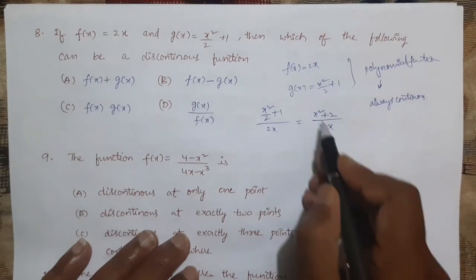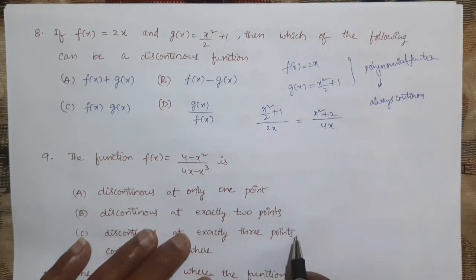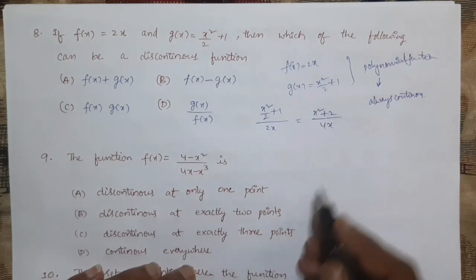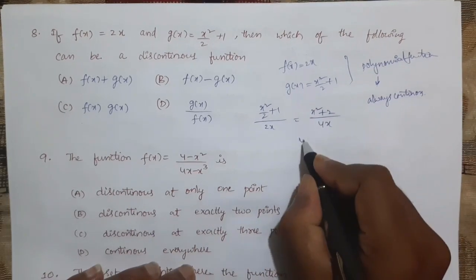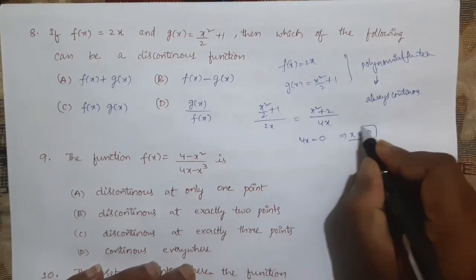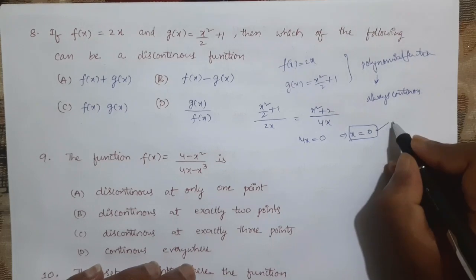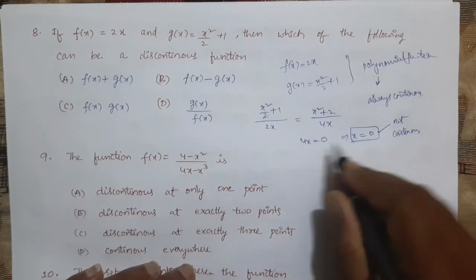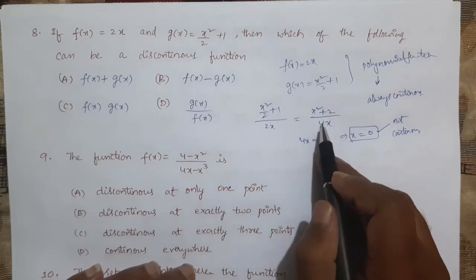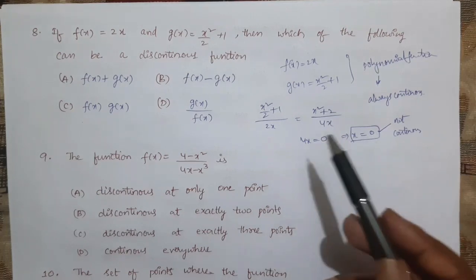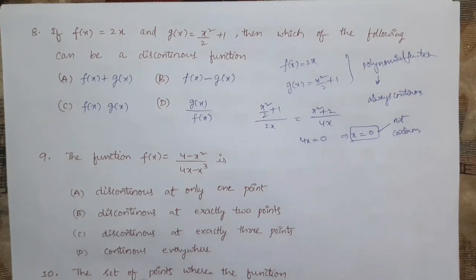So we got a function like this, x square plus 2 by 4x. Now how to check whether this function is continuous or not: we need to equate the denominator to 0. 4x equal to 0, that means x equal to 0. So at x equal to 0 it is not continuous. Why? Because if we substitute x equal to 0 in this function, we will get undefined. That means the function is not continuous at x equal to 0.